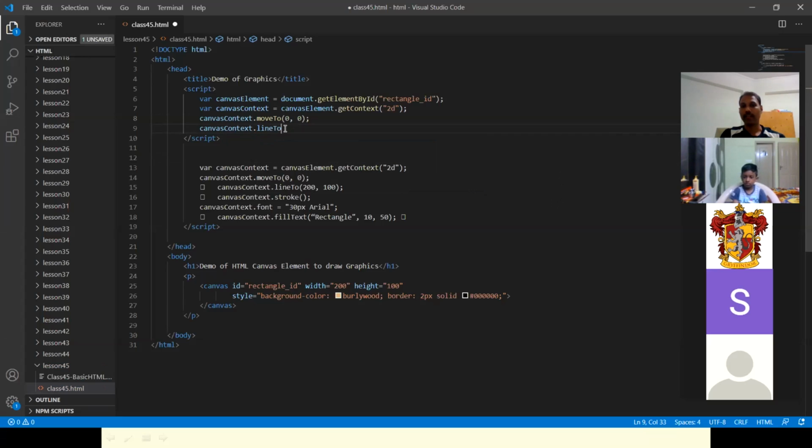So we have to draw a line, right? So we are drawing the line, and then here. So you have to draw a line. Draw a line means how? It should be of what length? 200. The length of the line should be 200. So you have to go 200 pixels to the right side.